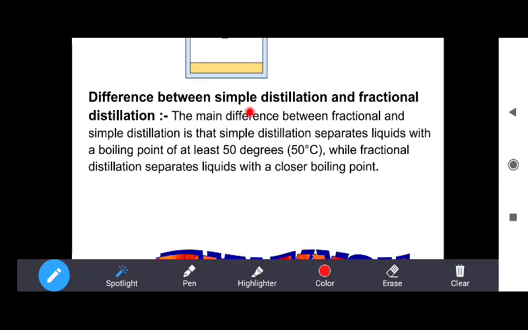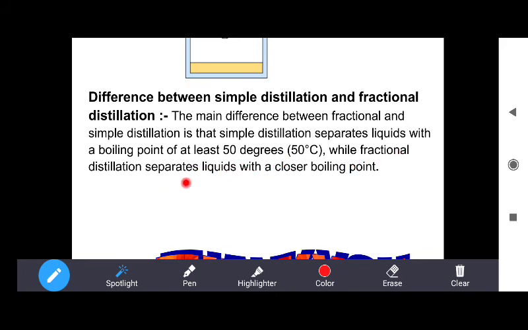Next, the difference between simple distillation and fractional distillation. The main difference is that simple distillation separates liquids with a boiling point difference of at least 50 degrees Celsius. Okay, remember this, the boiling point difference should be at least 50.